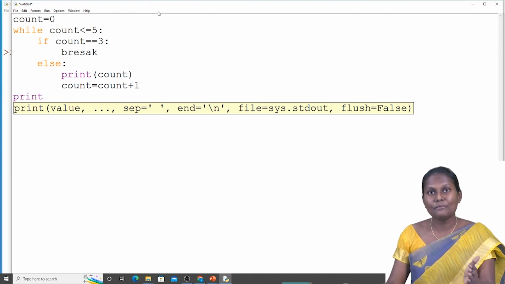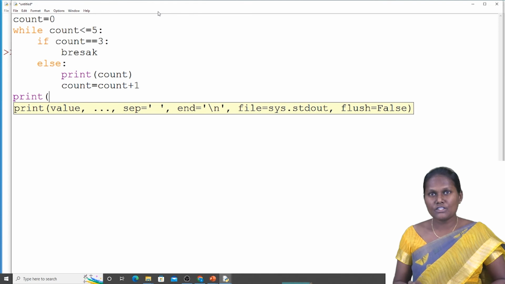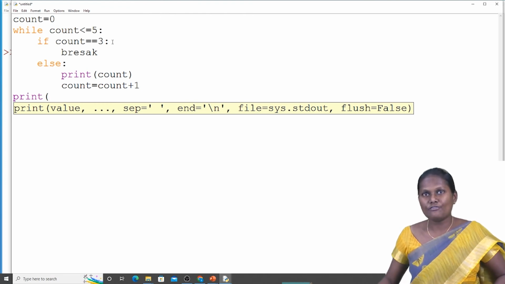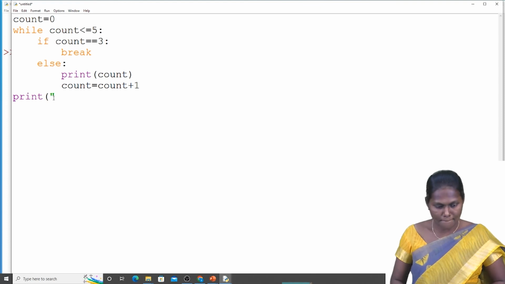Here I had written the print statement outside of the loop, so it comes out of the loop. If the count equals 3, it breaks. If it is not equal to 3, it goes with the else statement, then it is counting and giving the answer.